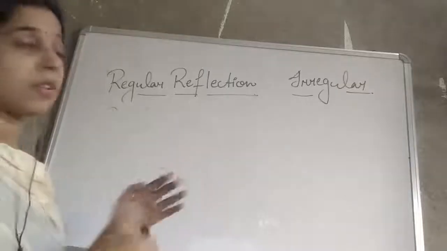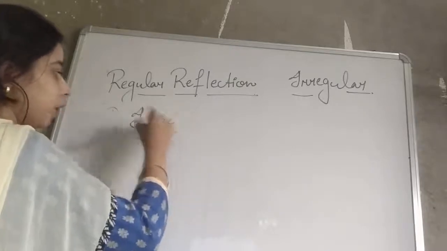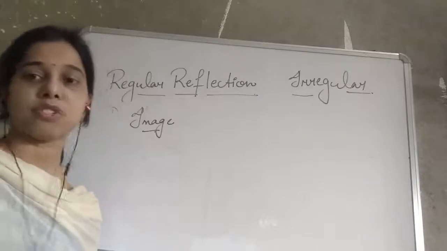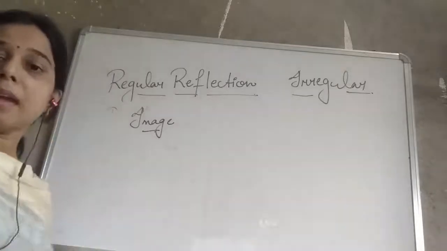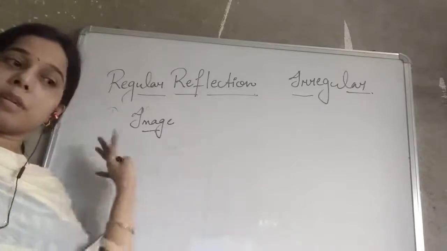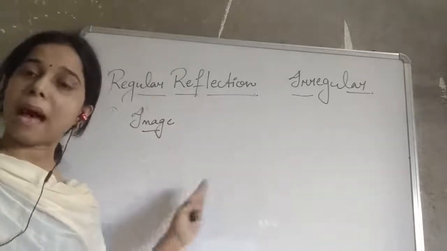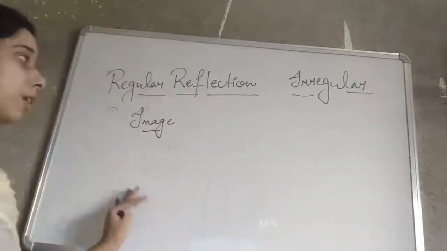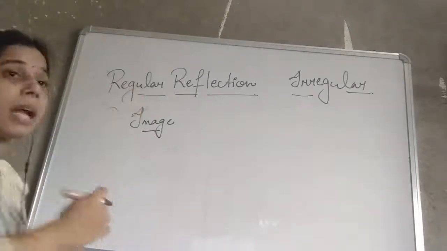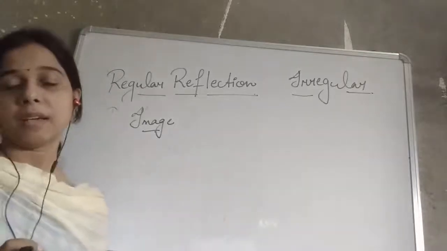Regular reflections are responsible for the formation of the image of the object. All those objects which have a shiny, polished surface are responsible for regular reflection, since they send back all the light at the same angle in the other direction, and thus form the image of the object. A lot of examples are there. Suppose we take a burning candle and keep it in front of a mirror.